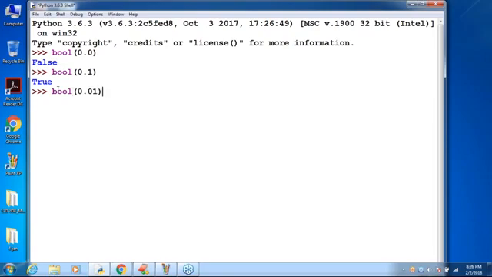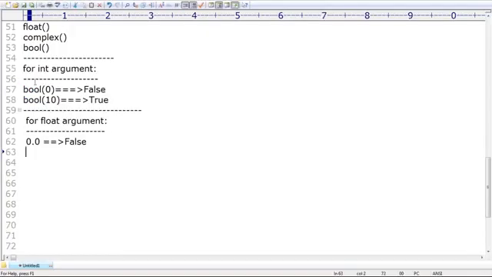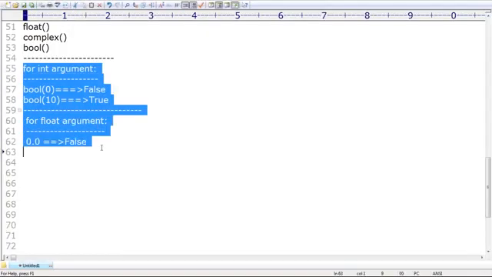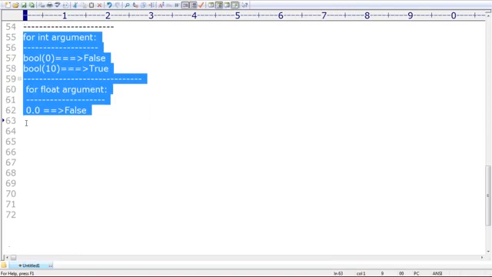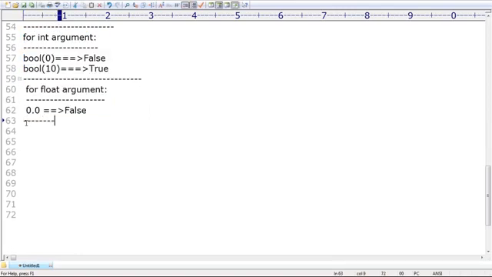Sir, 0.01 I'm taking. What is the answer? Obviously true is the answer, because it's not 0. That's why true itself is the answer. So for int argument and for float argument, the rule is the same. 0 means false, non-zero means true. Okay, make sure.